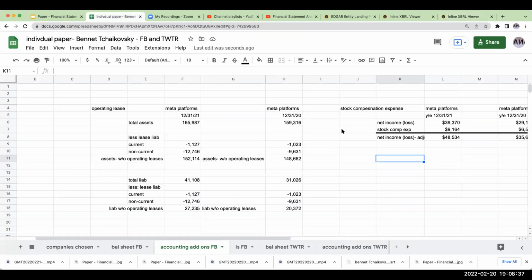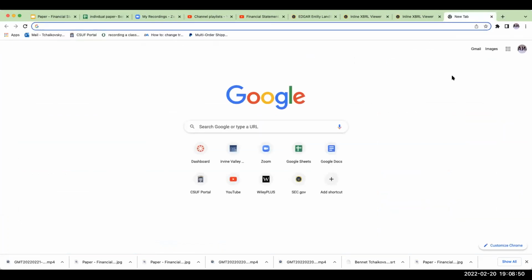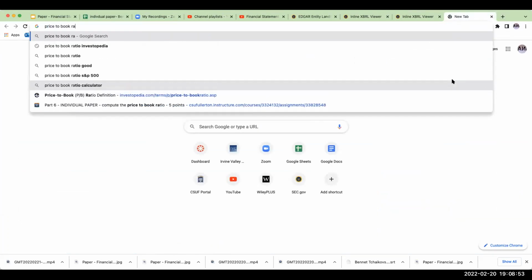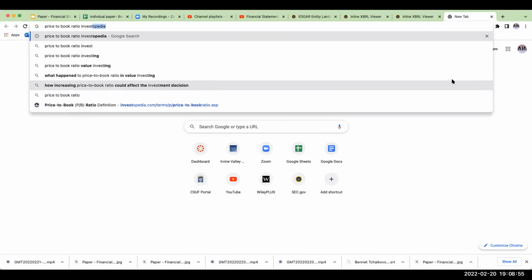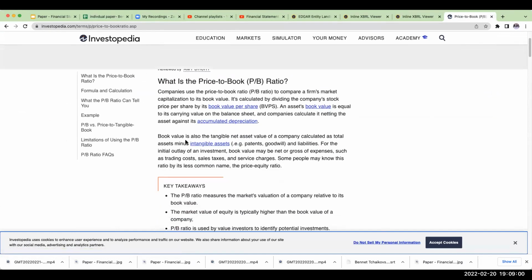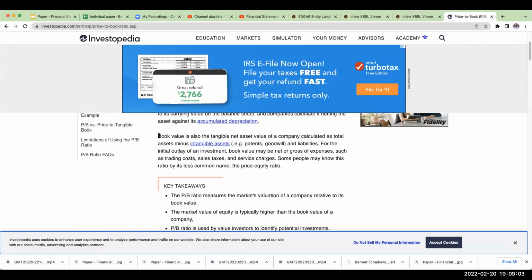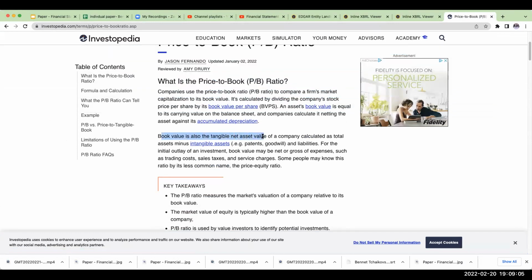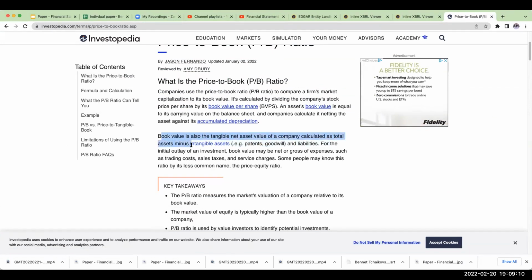So our final add-on, or our final adjustment, is going to be goodwill and intangible assets. And to explain why we're going to do this for these companies, when we look at the price to book ratio on Investopedia, right over here, book value is also the tangible net asset value of the company, calculated as total assets minus intangible assets and liabilities.